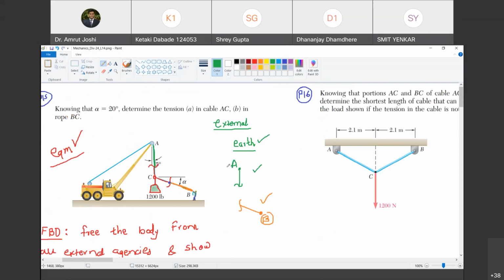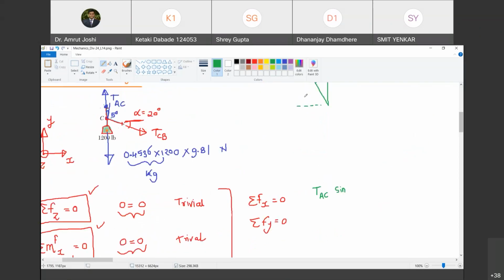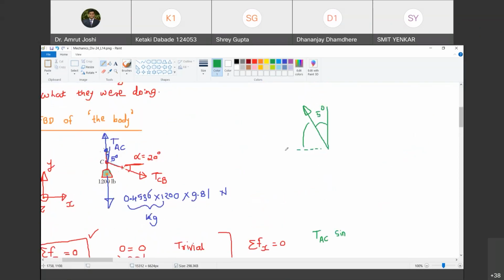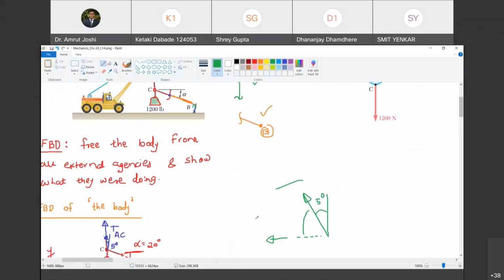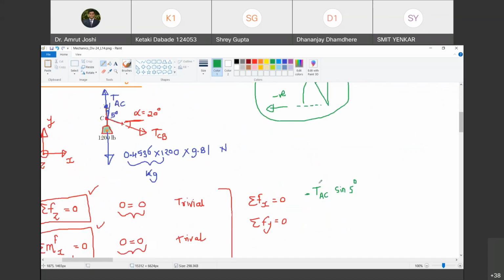Are you with me? Yes, sir. So what is its x component? It will be towards negative x. So direction-wise, it is going to be minus TAC sin 5 degree. Agreed? Yes, sir. So negative component, negative है, ध्यान में रखो.